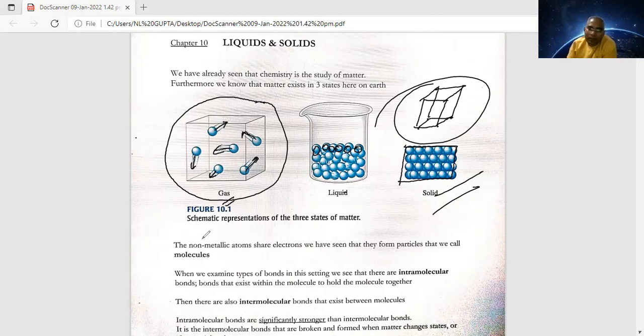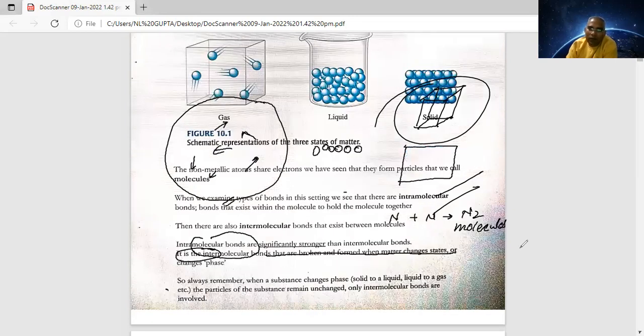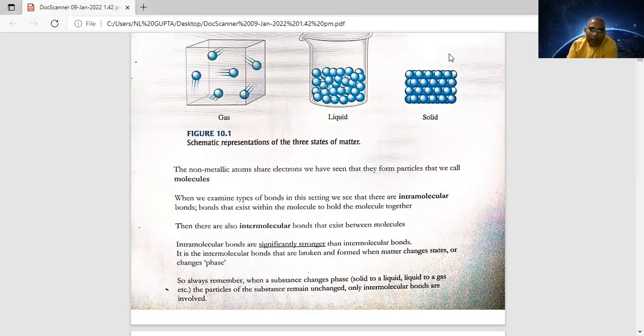Now they are saying that non-metallic atoms share electrons, and we have seen that they form particles that we call molecules. Just now I told you, nitrogen plus nitrogen combine to form an N2 molecule. When atoms combine, they form a molecule. That is the first point. Now let us see the next statement they are saying.